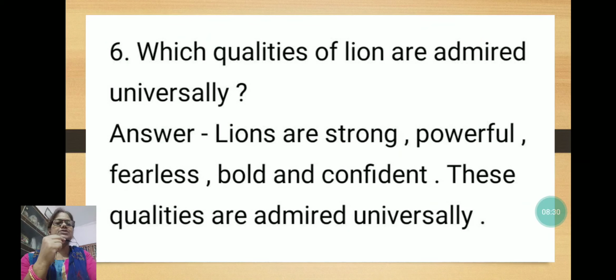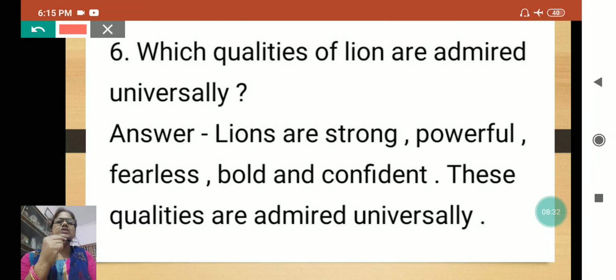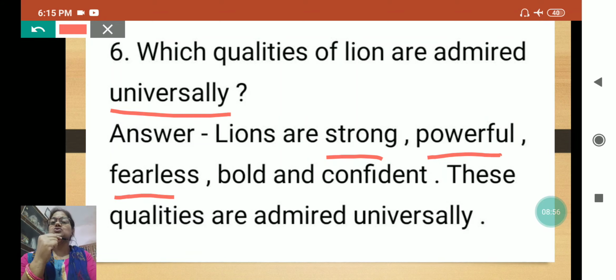Now see, here is the next question. Which qualities of the lion are admired universally? Universally means all over. There are many qualities in the lion. Lions are strong, powerful, fearless, bold and confident. Some children are very bold in the class, confident also, but you are lacking in strong and powerful.